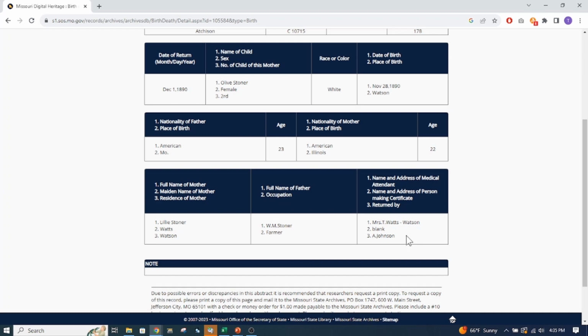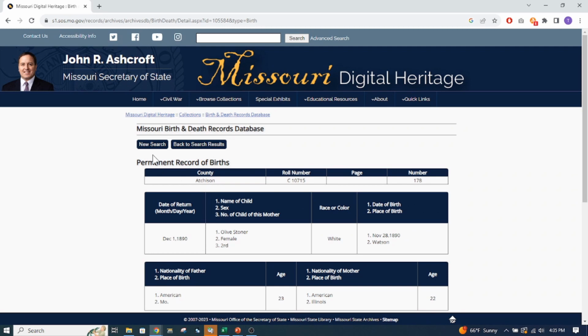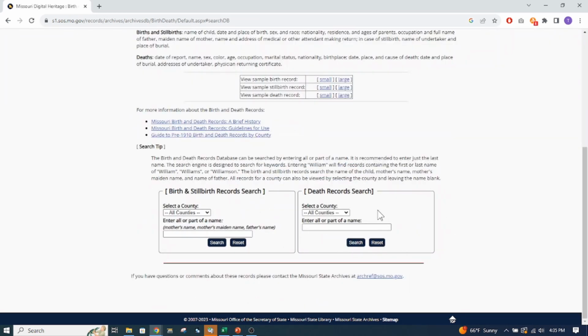So you're going to get different information on that. At least you can find information that you may not have had before. Then you can go back to a new search. Now there's also death records, so let's just go ahead and type in Watts and search.